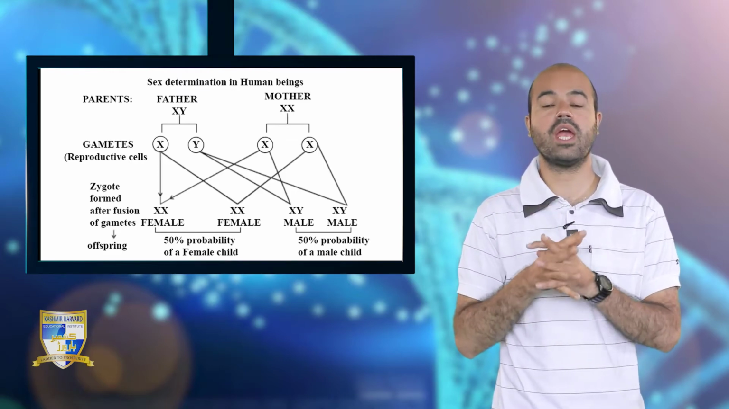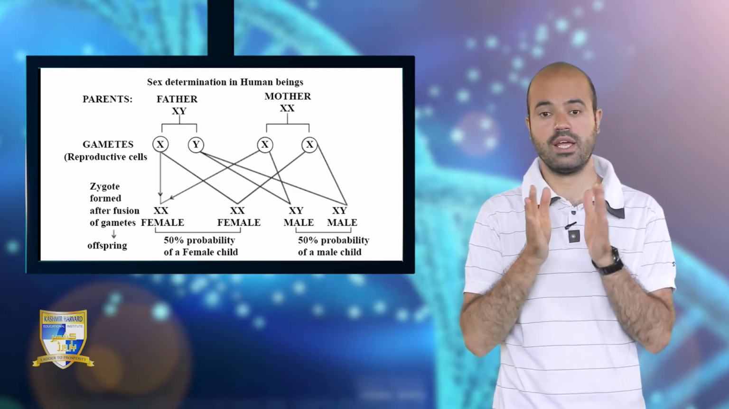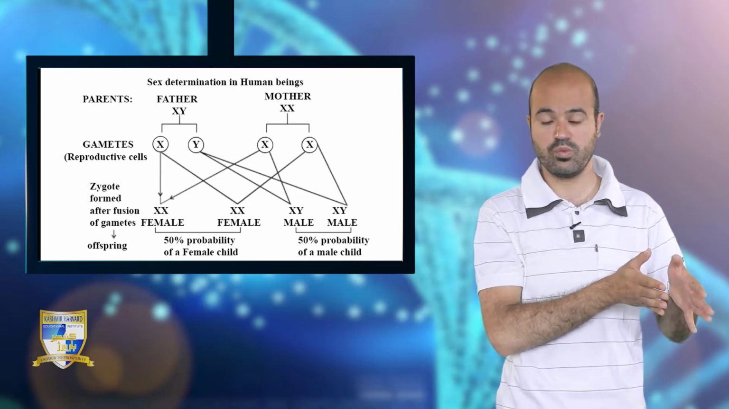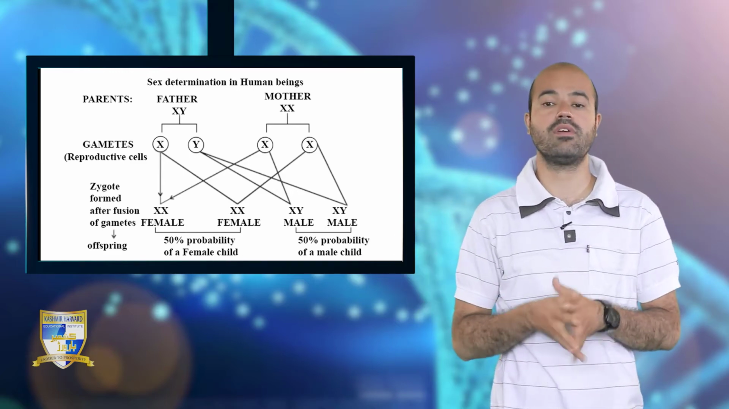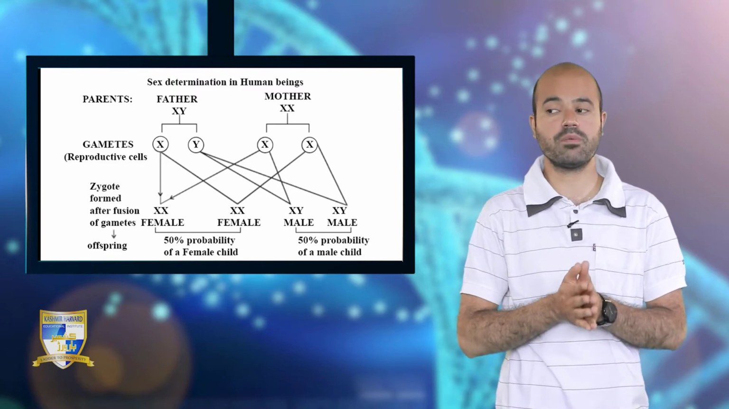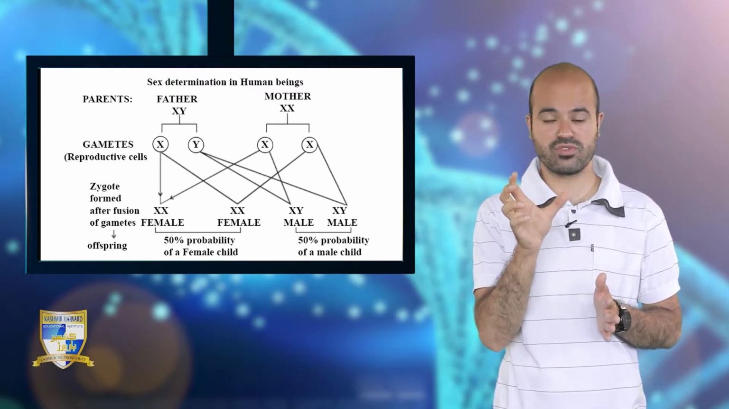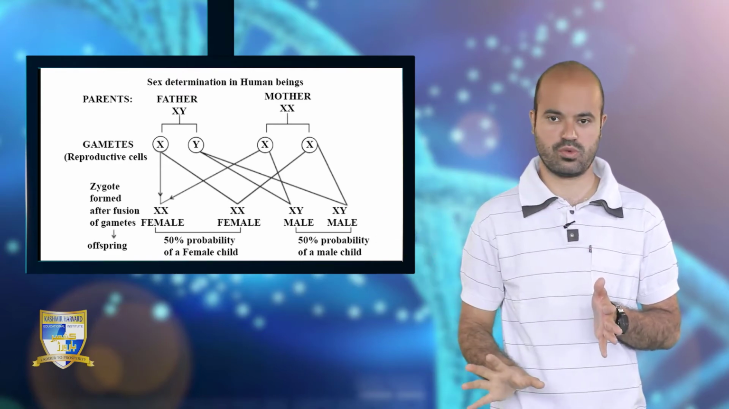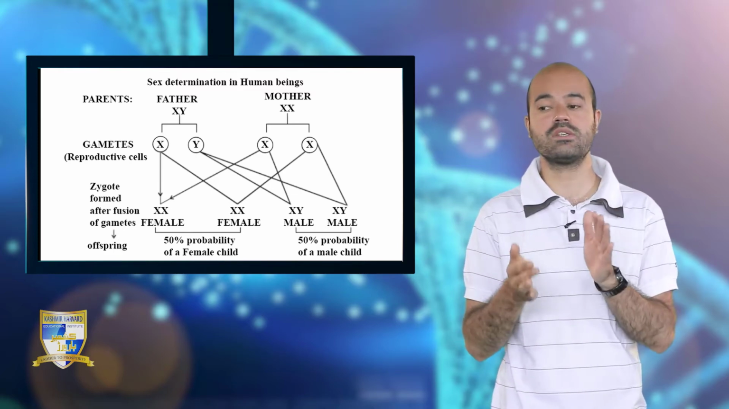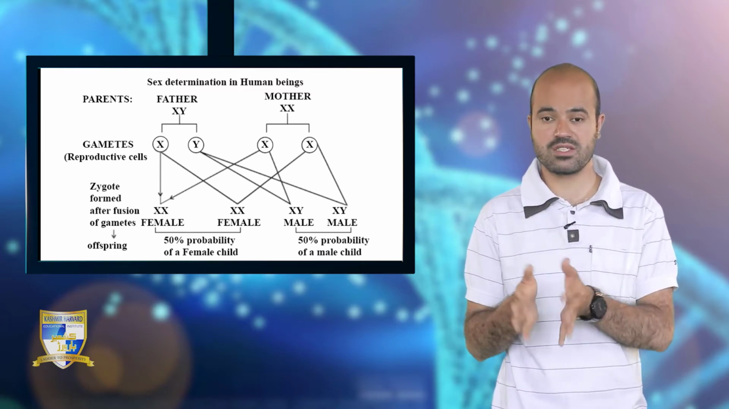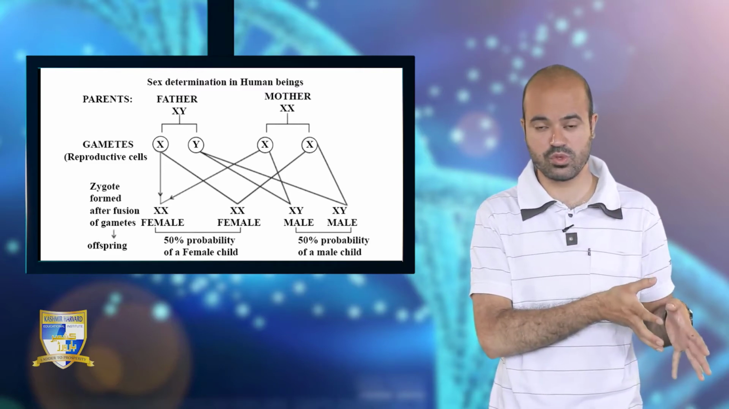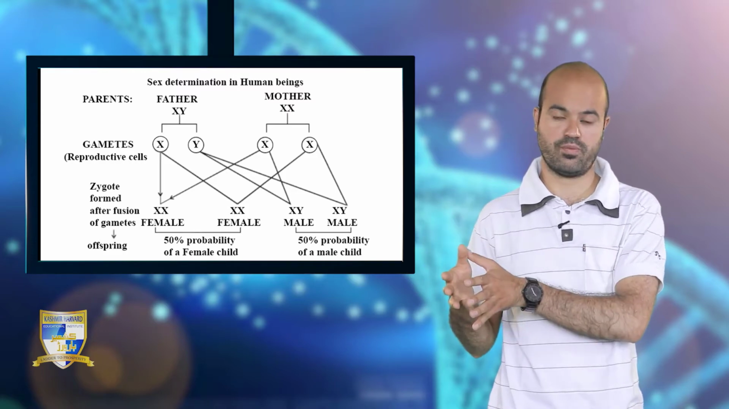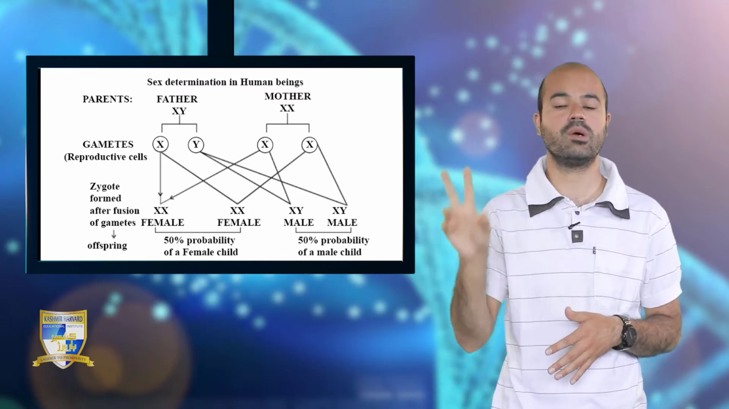But males are heterogametic. That means 50% of the gametes have the X chromosome and 50% of the gametes have the Y chromosome. Sperm cells are of two types: 50% of sperm cells possess the X chromosome and 50% possess the Y chromosome. This is how the male is heterogametic.